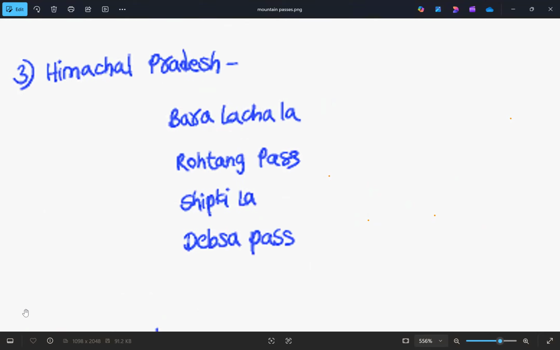The first one is Baralacha La. So what is the first pass? It is Baralacha La. It connects Himachal Pradesh to the Ladakh region. So Baralacha La connects Himachal Pradesh and Ladakh region. Let me write HP and Ladakh.